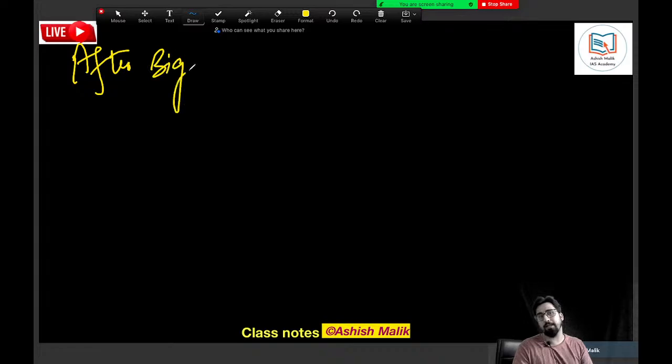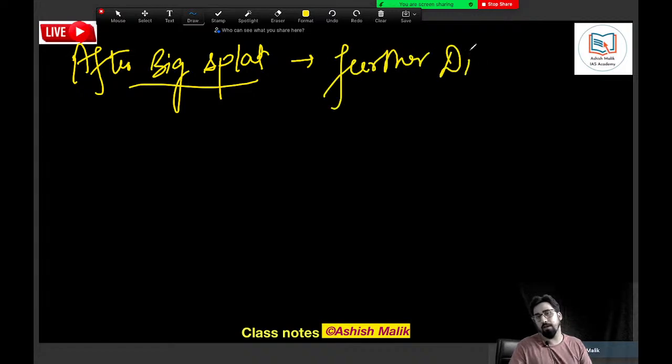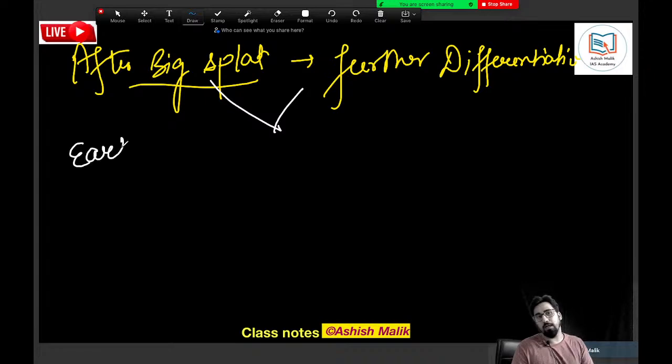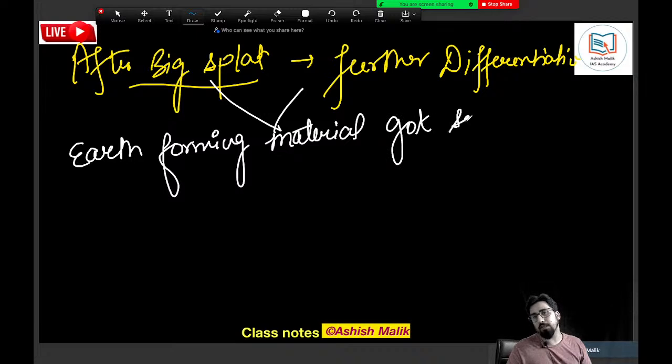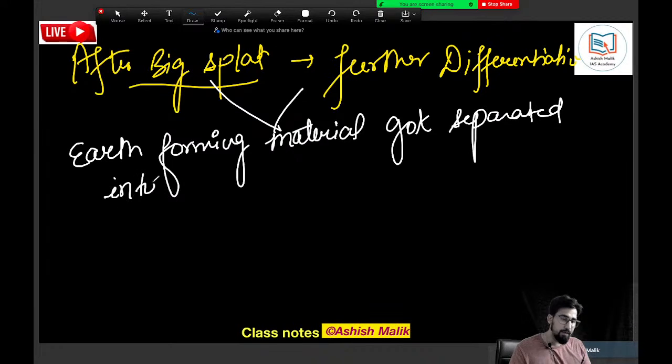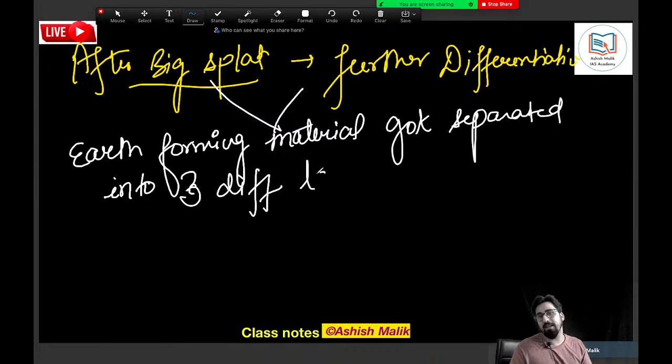After the Big Splat, you can write down, which led to further differentiation, because of this, the Earth-forming material actually got separated into three different layers.